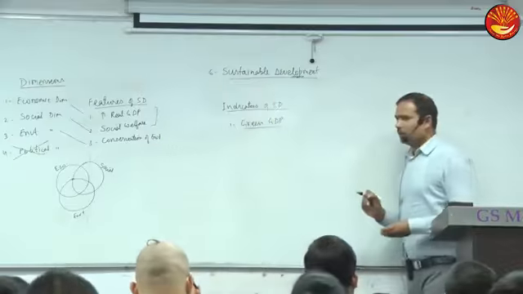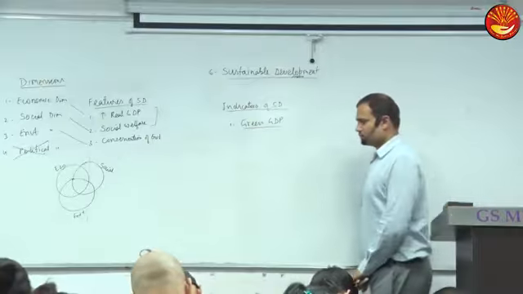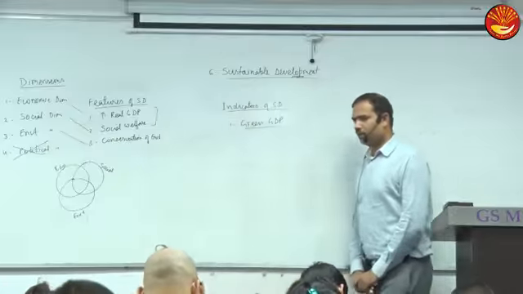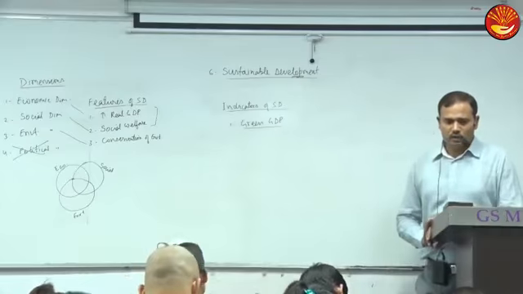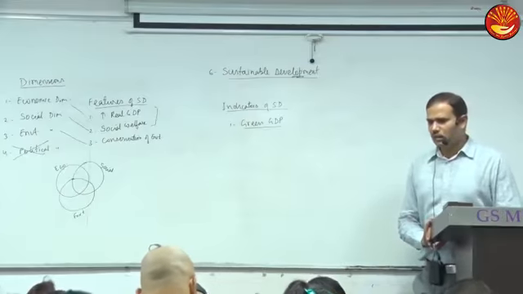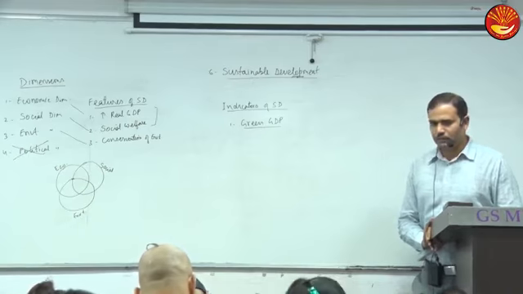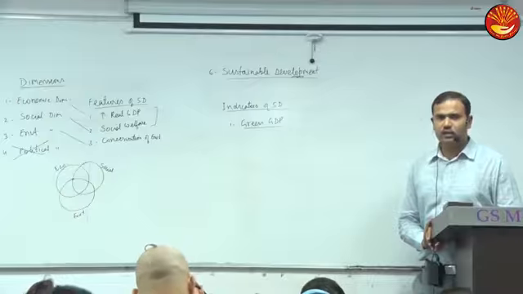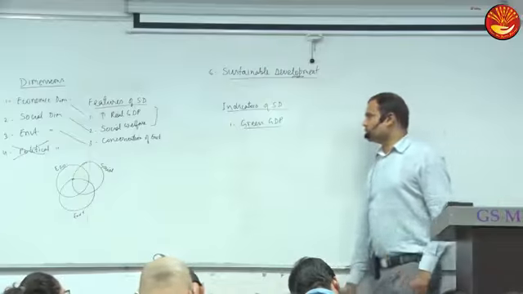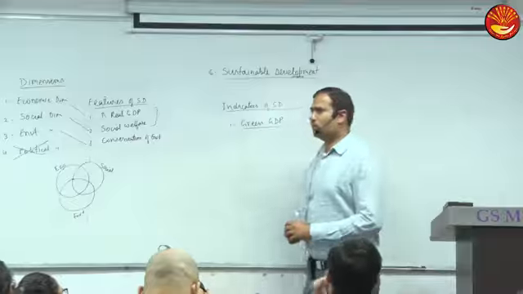Just to mention this, it is the GDP adjusted for the cost of environmental degradation.